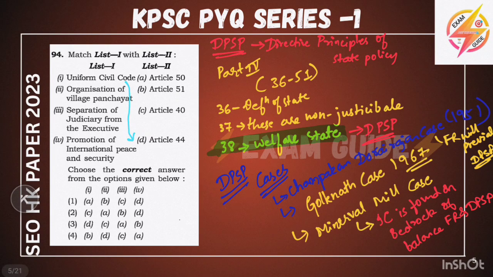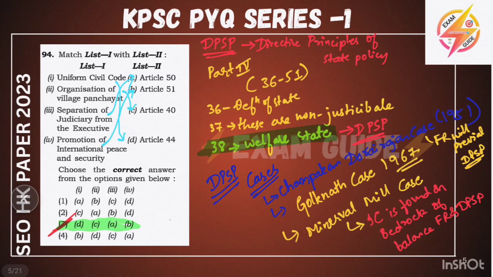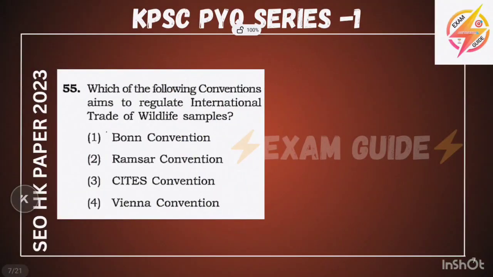See, very simple and very easy trick. Only one you know, you can mark it. Third option is right. Let's check it. Organization of village panchayat is Article 40. Separation of the judiciary from executive is Article 50. Promotion is 51. Over. 4 is B. Okay. Matched. Very simple question and you must make this right. Very easy area. And we will now go to our third question.